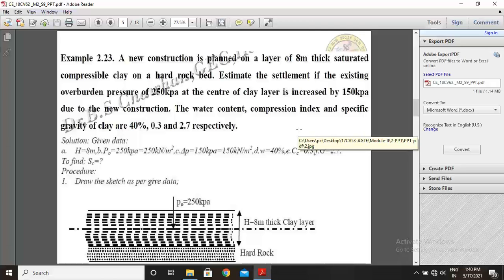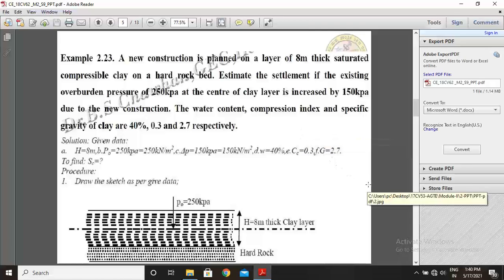A new construction is planned on a layer of 8 meter thick saturated compressible clay on a hard rock bed. Estimate the settlement if the existing overburden pressure of 250 kPa at the center of the clay layer is increased by 150 kPa due to the new construction.